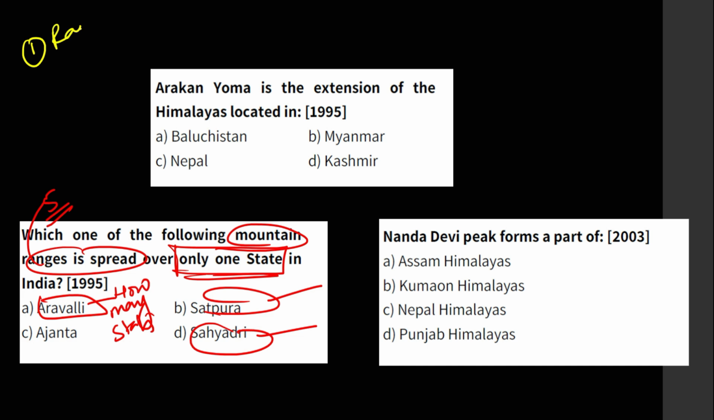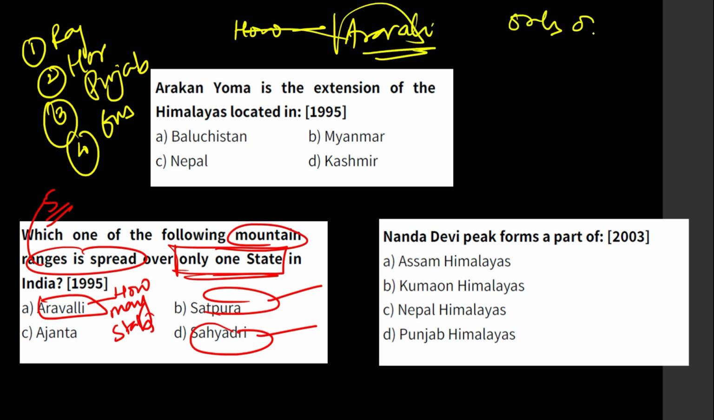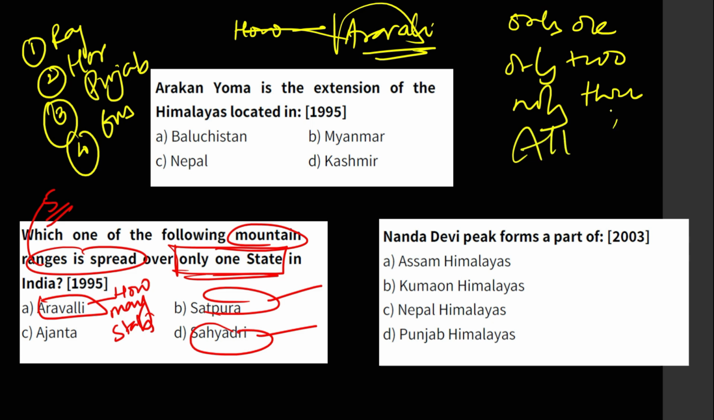Rajasthan, Haryana, Punjab, Gujarat, and I'll ask: the Aravali covers how many of these states? Only 1, only 2, only 3, all 4. Guys, don't you think this is amazing?